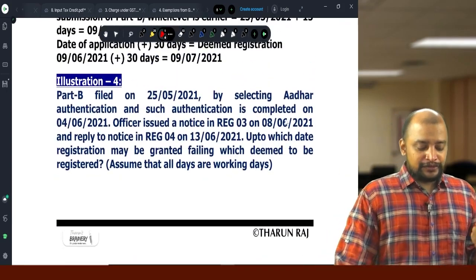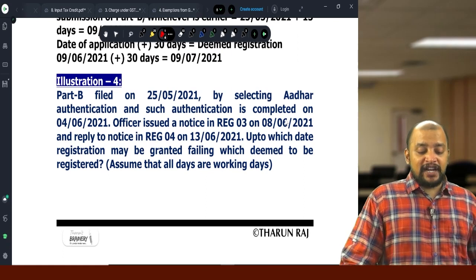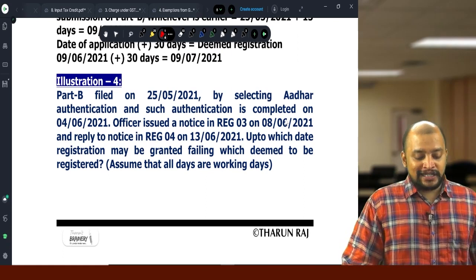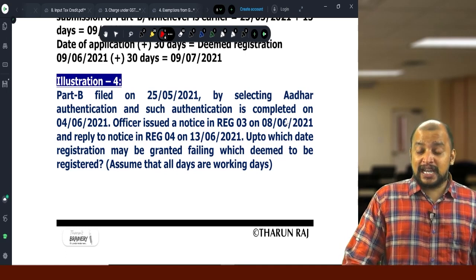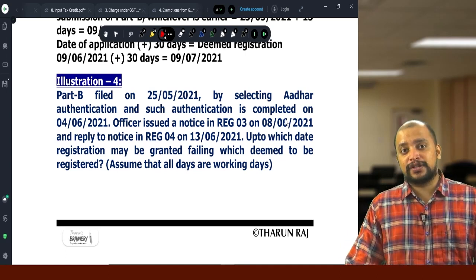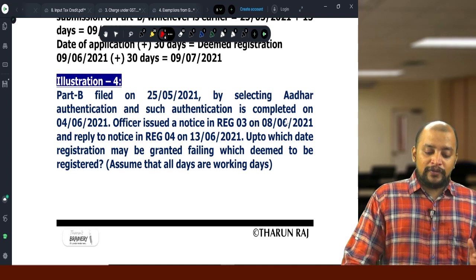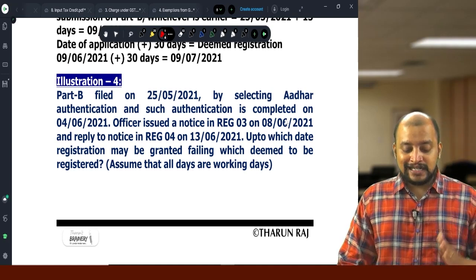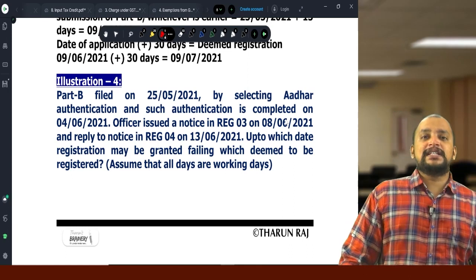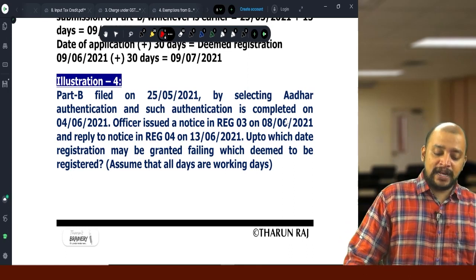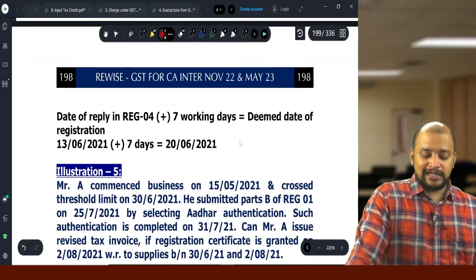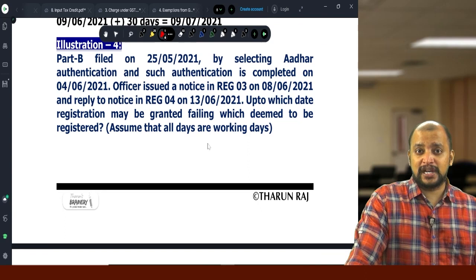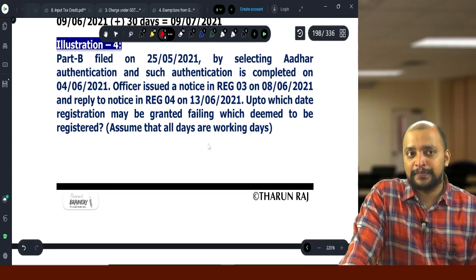Then question number 4, Part B filed on 25/5/2021 by selecting other authentication, and such authentication is completed on 4/6/2021. Now officer gave a notice on 8/6 and reply to notice 13/6. Now from 13/6 within 7 working days, if they are not granting registration, then registration is deemed to have been granted.